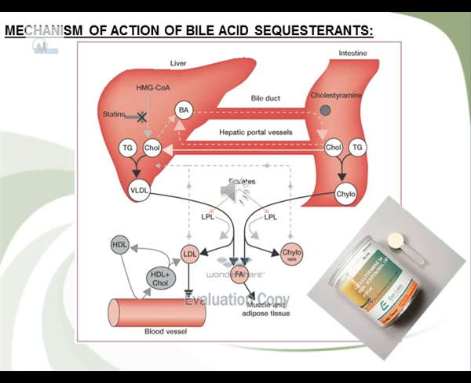By doing so, they bind bile acids and sequester them from enterohepatic circulation. Since bile acid sequestrants are large polymeric structures, they are not well absorbed from the gut into the bloodstream. Thus, they, along with any bile acids bound to the drug, are excreted via the feces after passage through the gastrointestinal tract.